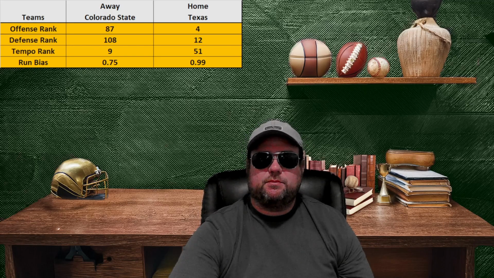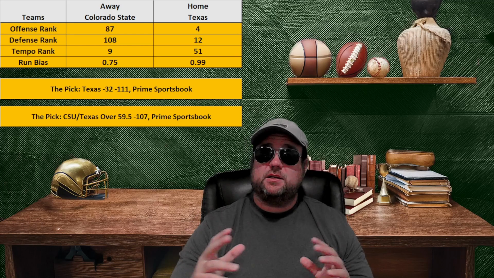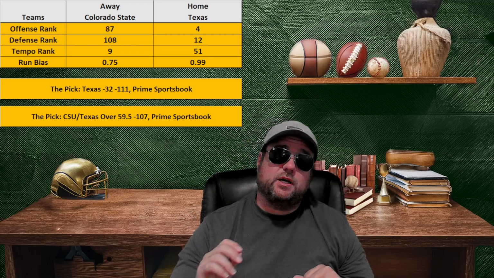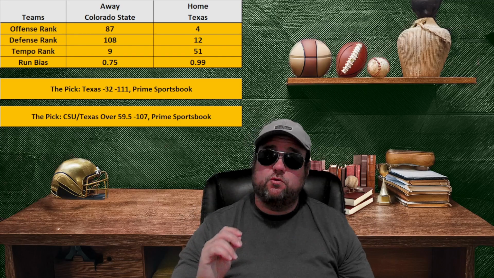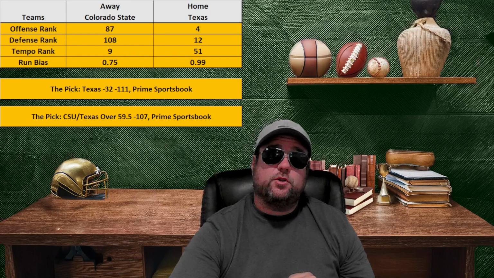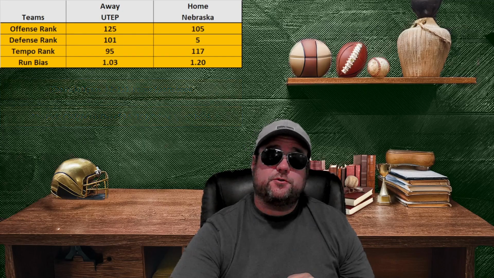So I'm actually going to double dip in this game, and I'm taking Texas minus 32. I took that at Prime Sportsbooks. As well, I'm taking Colorado State University and Texas over 59.5, also taken at Prime Sportsbooks. Moving on, I'm going to stay in Texas, and we're going to take a look at UTEP versus Nebraska.